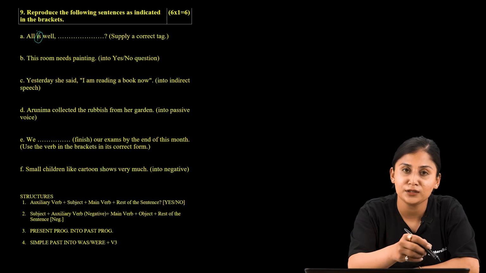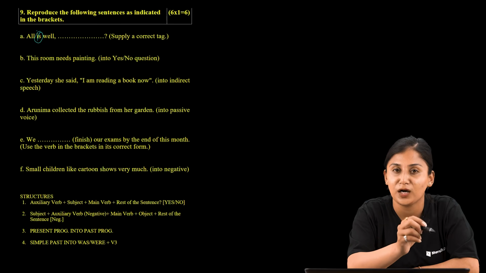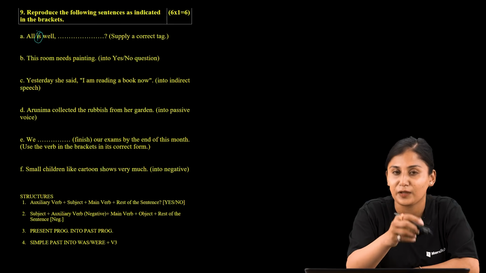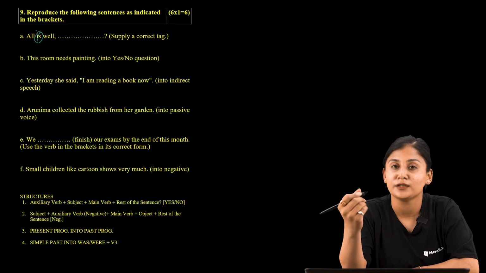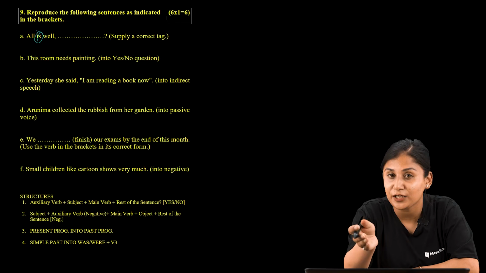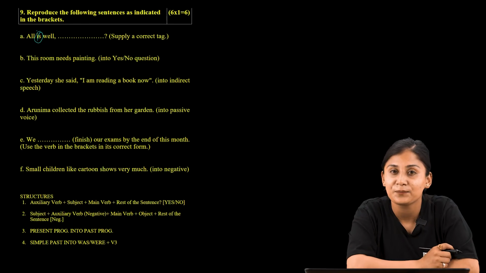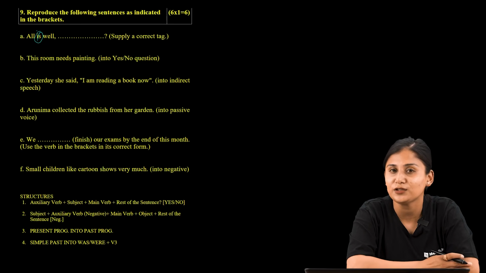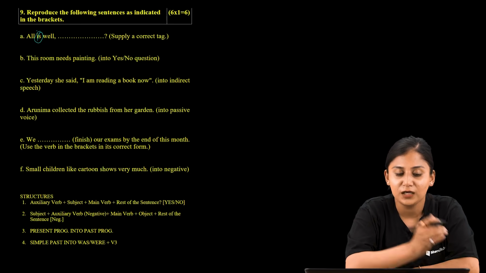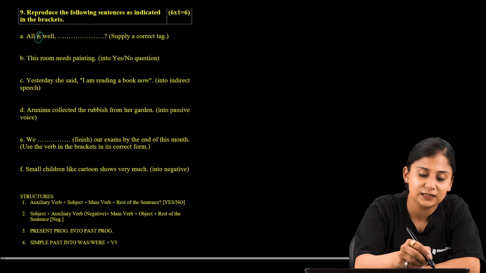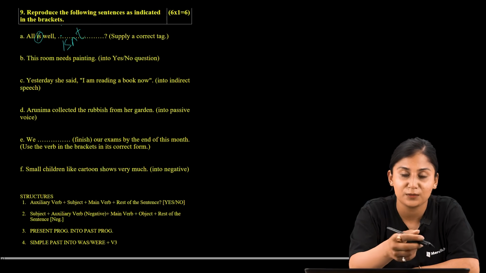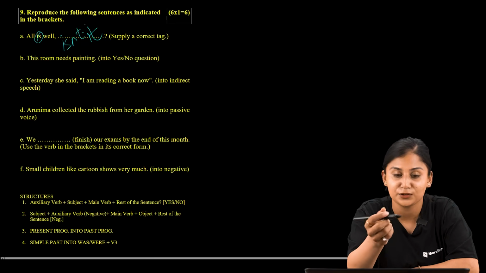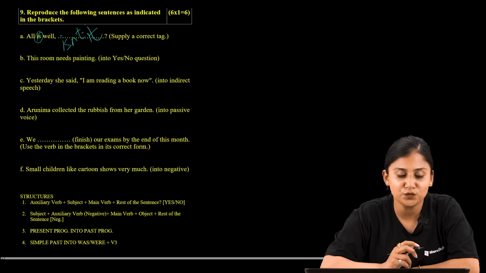So here the provided statement is in affirmative form, and we are supposed to create the question tag in a negative form. And what would be the negation of is? Of course, it is isn't. Negation of is is isn't, and the pronoun that we can use for the subject all is it. It's simple. So isn't it? Now let us move to the question number B.